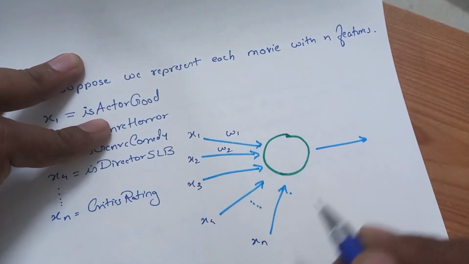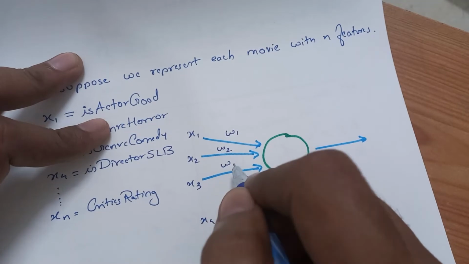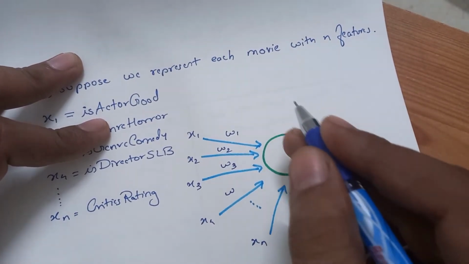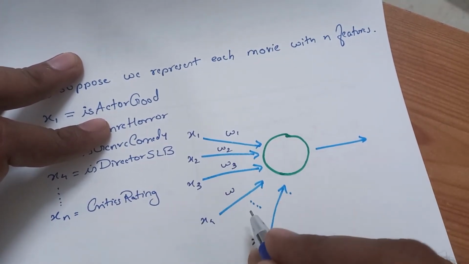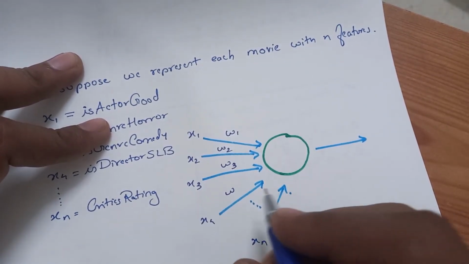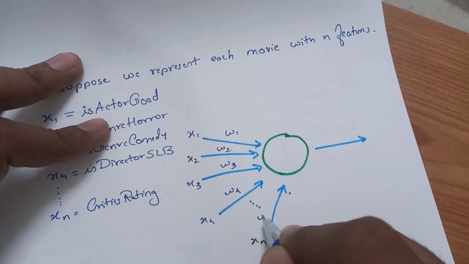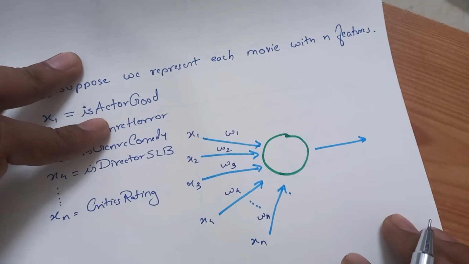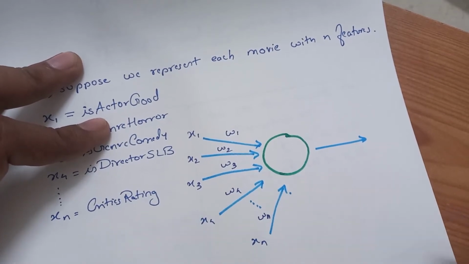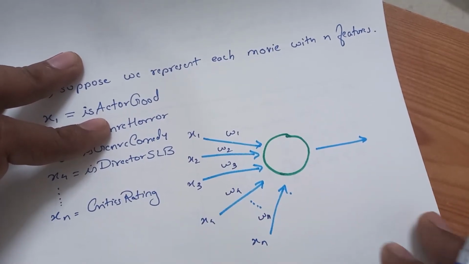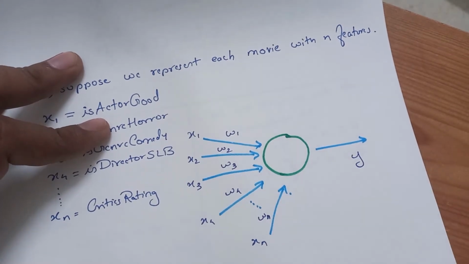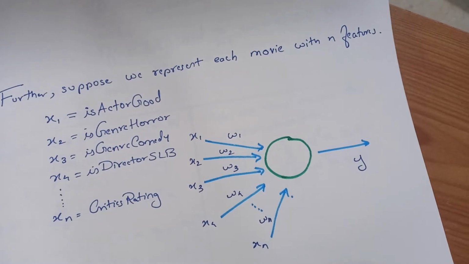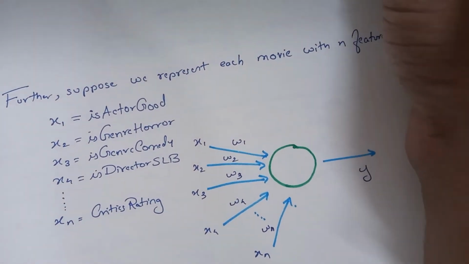We first assign random values to these weights, of course, and later on if an error happens, like we saw before, we have to make corrections in the weights. Error means the data was labeled like but the output you are getting is dislike, or the other way around, then you have to make changes in the weights accordingly. You are expecting the output y, of course. Now we should get some equation here. So let me put the equation.